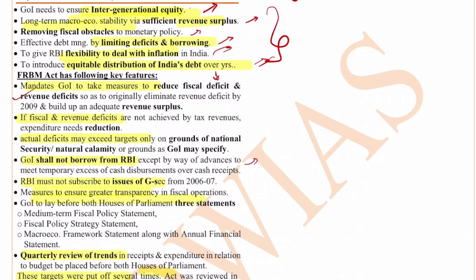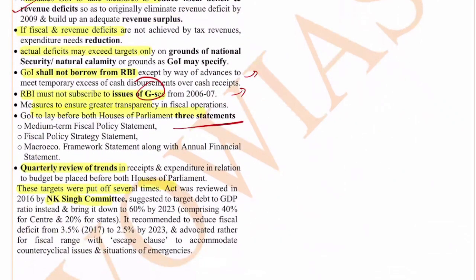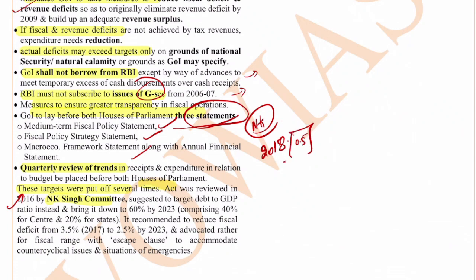The RBI must not subscribe to the issue of G-Secs from 2006-7. This was also taken. And every year the government lays down three statements: the Medium-term Fiscal Policy Statement, the Fiscal Policy Strategy Statement, and the Macroeconomic Framework Statement, along with the annual financial statement. This also has an escape clause, which was recommended by the NK Singh Committee on FRBM. The Act was reviewed in 2016 by the committee, and later it was amended in 2018, where a 0.5% escape clause was given.